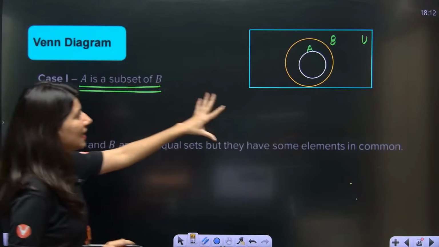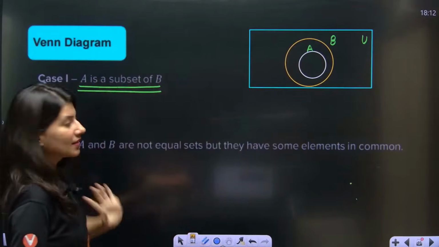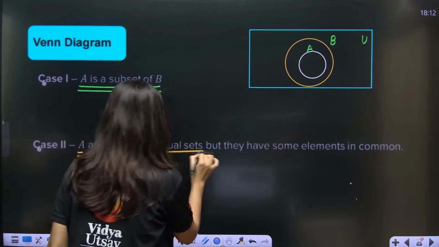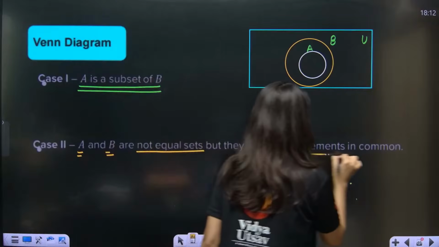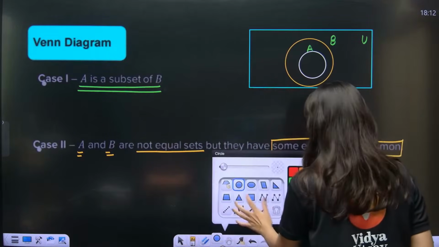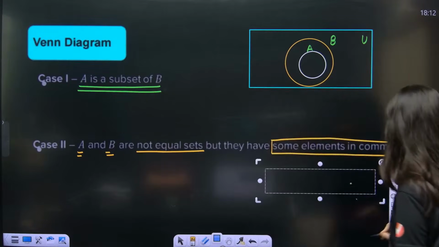So A is a subset of B. The scenario in a Venn diagram will look like this. Okay, what about this now? A and B are not equal sets. They are not equal, but they will have some elements in common. So now how to plot it? Can anybody help me with this? First of all, draw a rectangle. Okay, ma'am has drawn a rectangle.